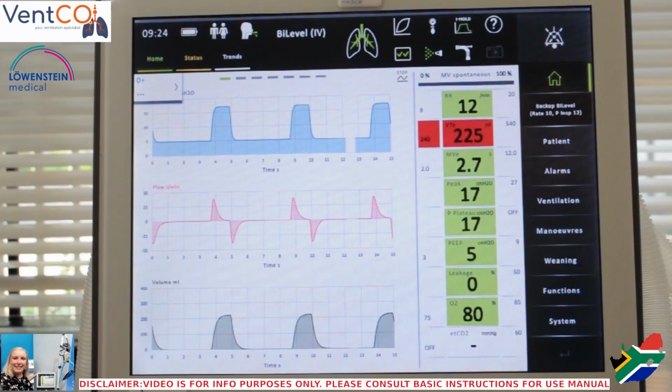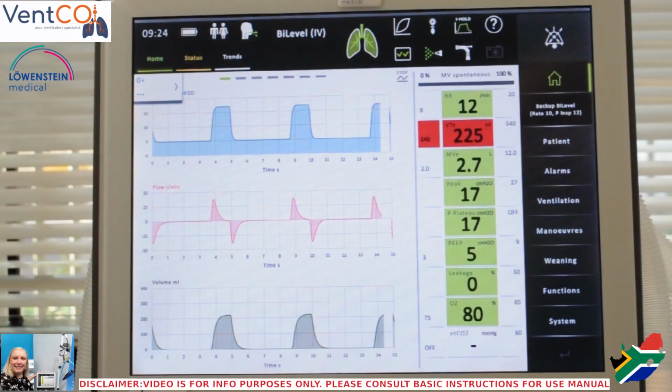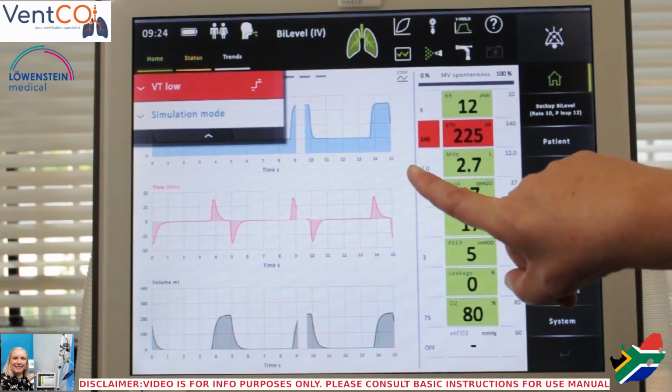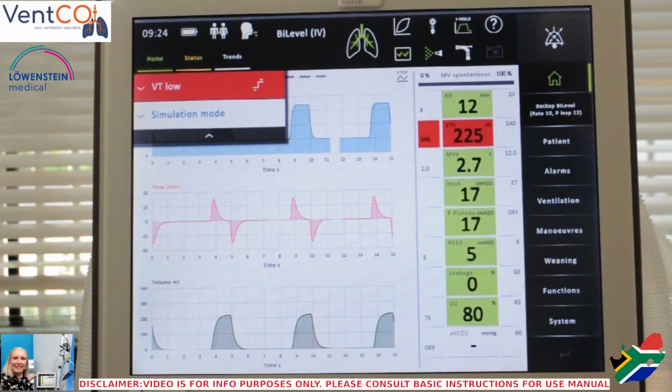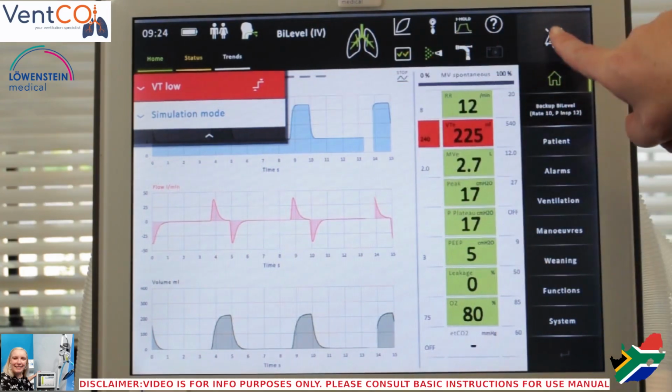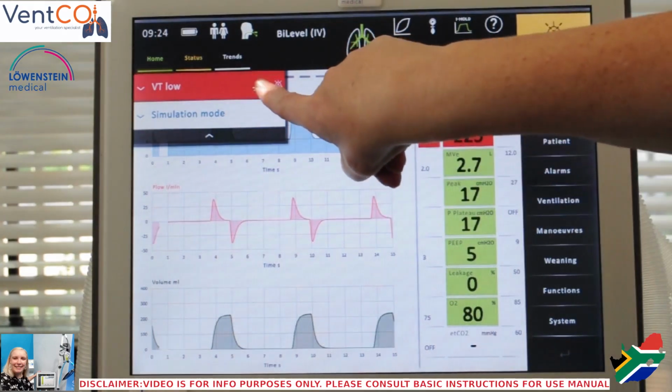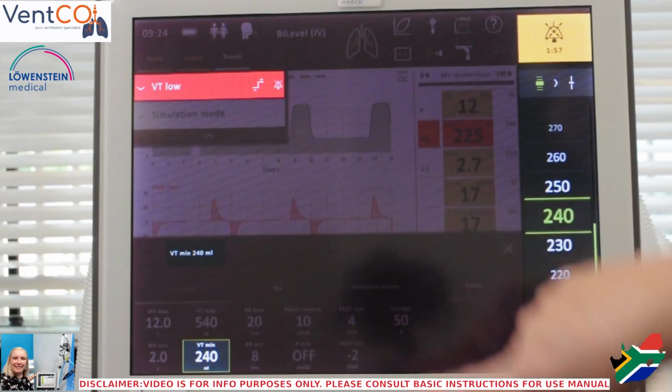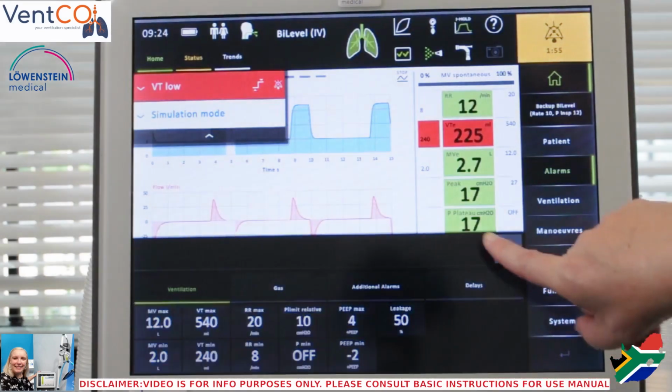For demonstration purposes, we have adjusted the alarms to generate an audible alarm. To silence this alarm, you will press the alarm silence button on the top right-hand corner of the screen so that you can adjust your alarm limits and observe your patients.